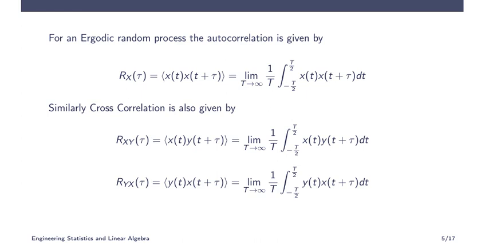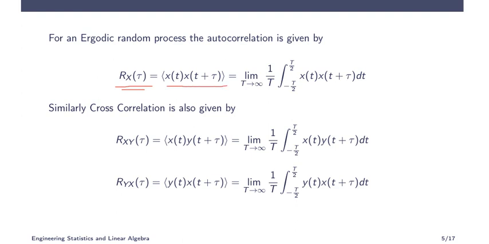Before that, for an ergodic random process, we found the condition only for the mean. We can extend that to correlation also. So Rx of tau is equal to this using the ensemble average, and this using the time average.